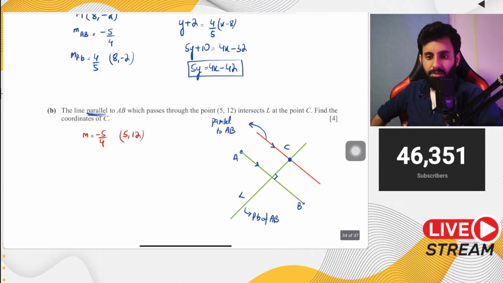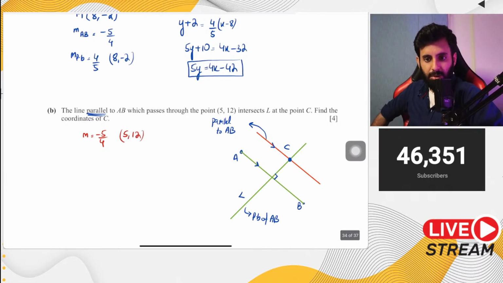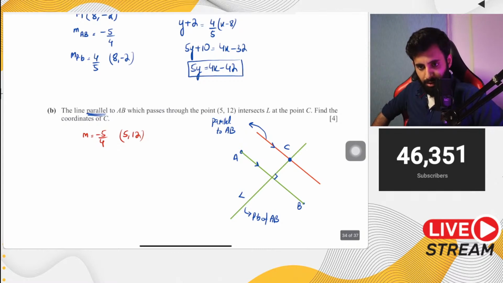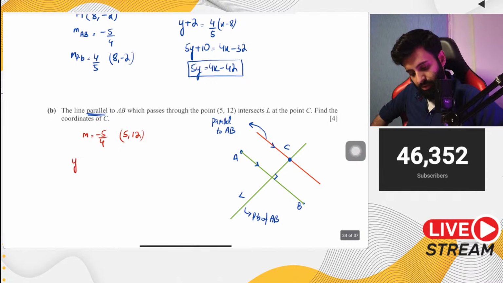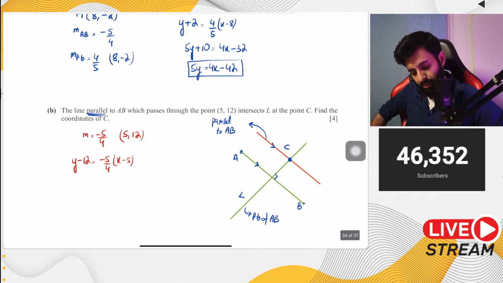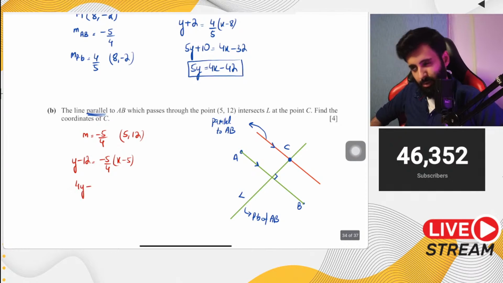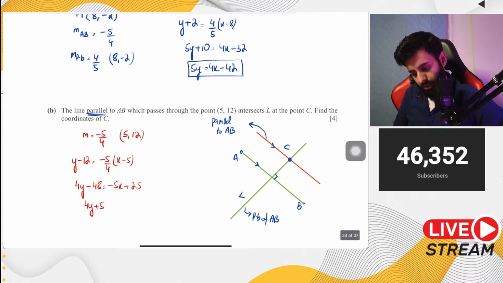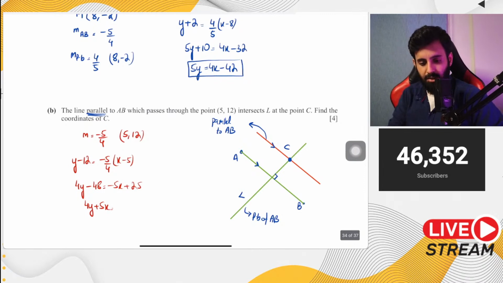So this information is enough to form an equation. That's exactly what we're going to do. Okay, so y minus 12 equals -5/4 into x minus 5. Now we cross multiply and let's see what we get. So we have 4y minus 4 into 12, which is what? 4 into 12 is 48. Equals -5x plus 25. Let's see what happens. So we have 4y plus 5x, which is equal to 25 plus 48, 73.